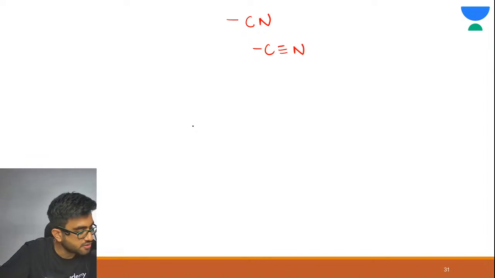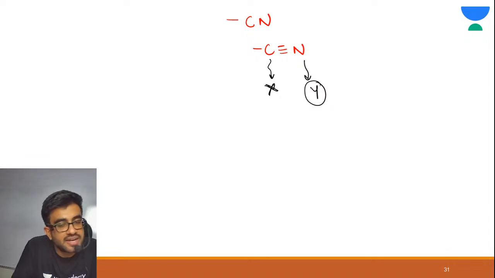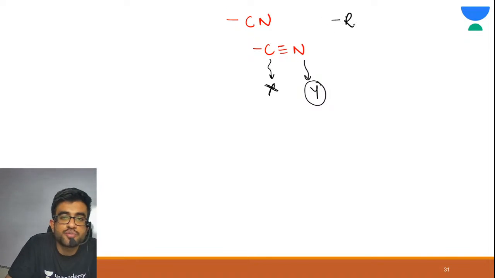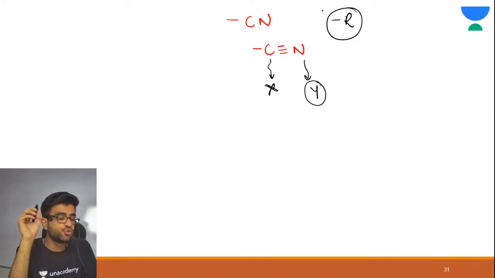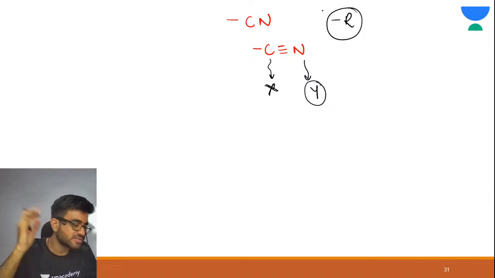Yes, Arya. Yes, Richu. Great. Yes, simple trick: this is your X, this is your Y, and Y electronegativity is greater than X. Simple. This will also show minus R. Now you are very much able to identify what is plus R, what is minus R. Fantastic. Great.